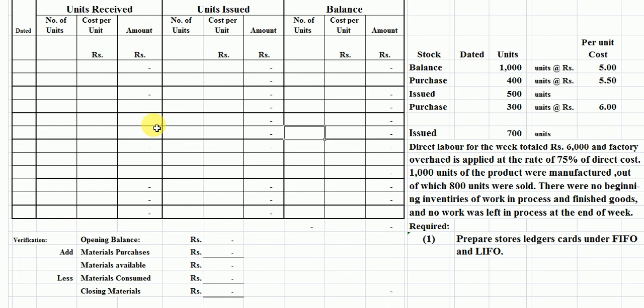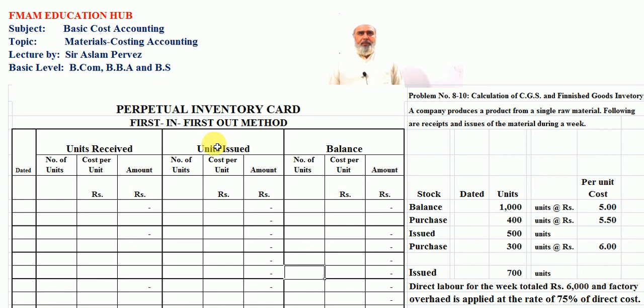Now we start to solve our problems carefully. Now students, stop. Balance means, students, this is our first in first out method which is used in this problem. Firstly, balance means opening balance 1,000 units at the rate of ₹5 per unit.